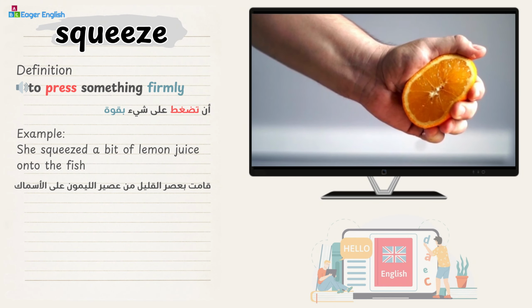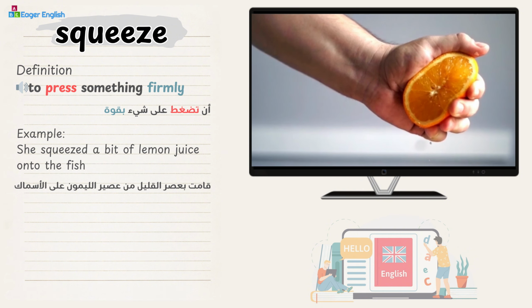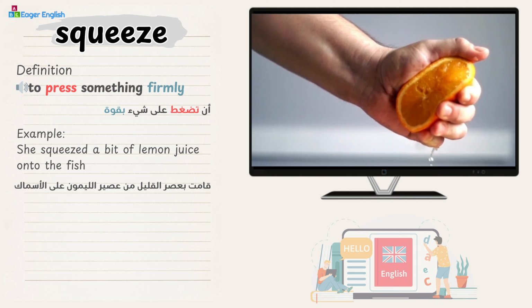Squeeze. Definition: to press something firmly. Example: she squeezed a bit of lemon juice onto the fish.